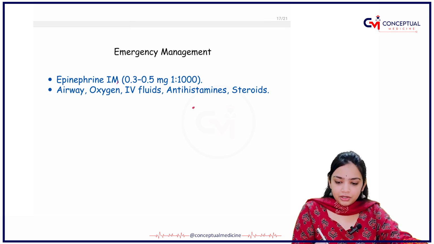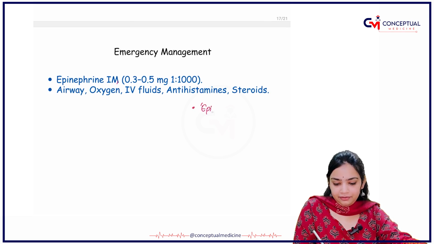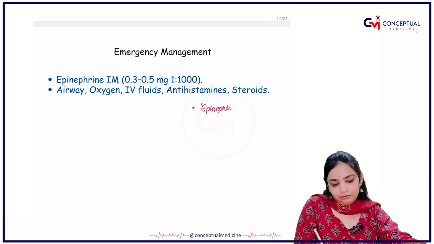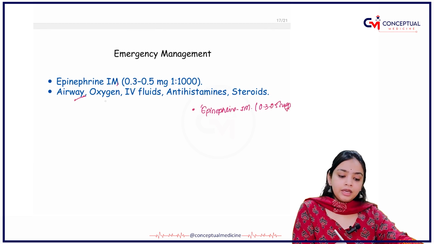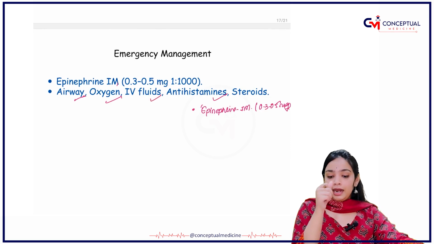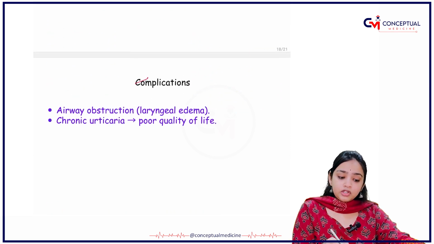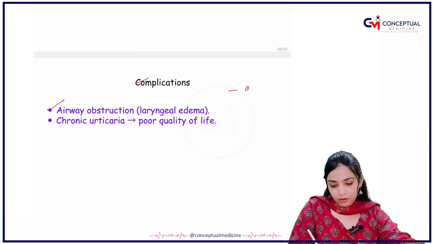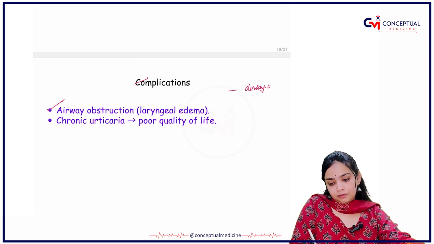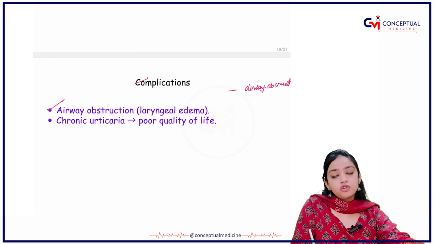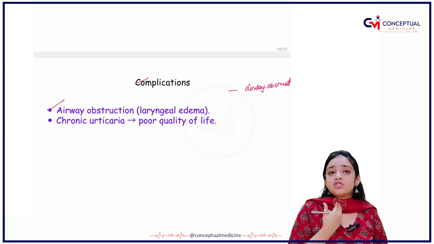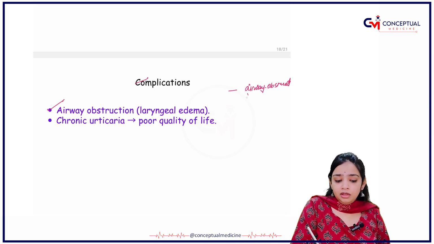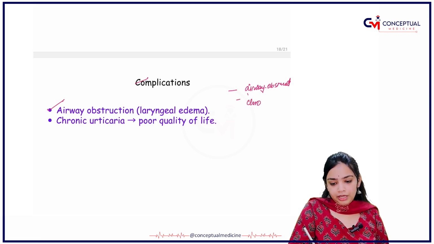For emergency management, you have to give epinephrine IM, 0.3 to 0.5 mg. Maintain the airway, give oxygen to the patient, IV fluids and antihistamines, right? What are the complications? There can be airway obstruction. Why is there airway obstruction? Because of the swelling obstructing the person's passage. Then there can be chronic urticaria.